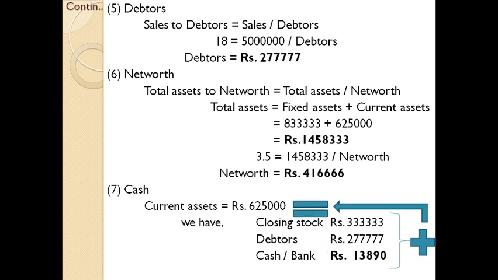So remember, while dealing with current assets, make sure whether the items which we have computed are tallying with the amount of current assets. If there exists any difference, it may be cash. Make sure whether the cash or bank is given in the question. If cash or bank is given, it may be some other item. Never repeat the same item in the question.